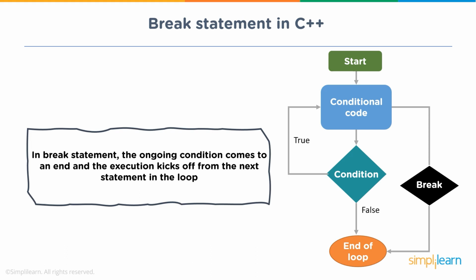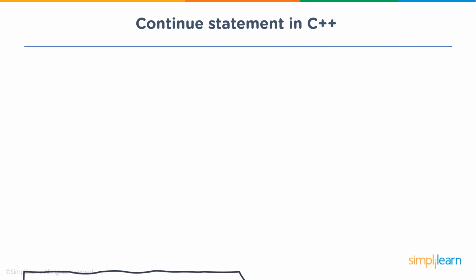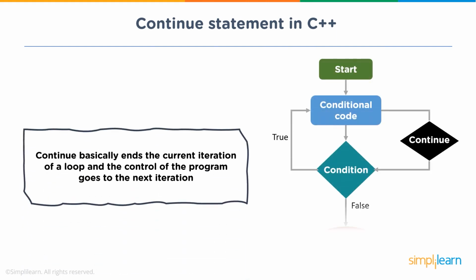Now we will discuss the continue statement. Continue is also a loop control statement. It is used to skip the current iteration of the loop and control of the program goes to the next iteration. In other words, if continue is mentioned inside the loop, it skips the current statement and transfers the control to execute the next iteration of the loop.